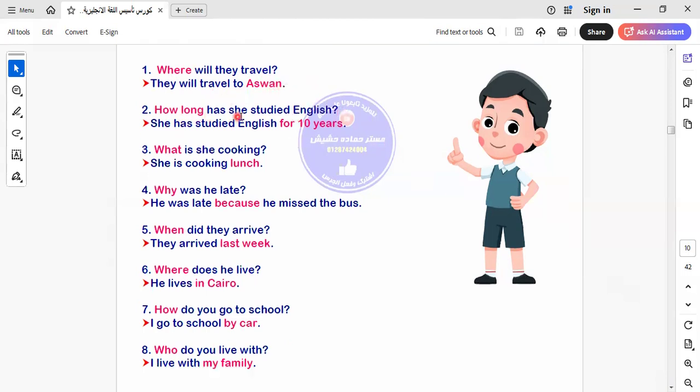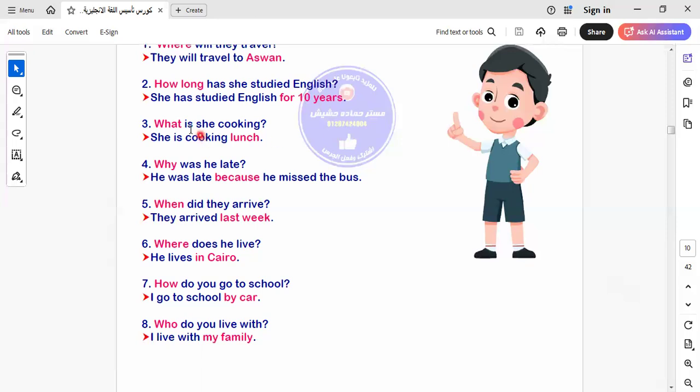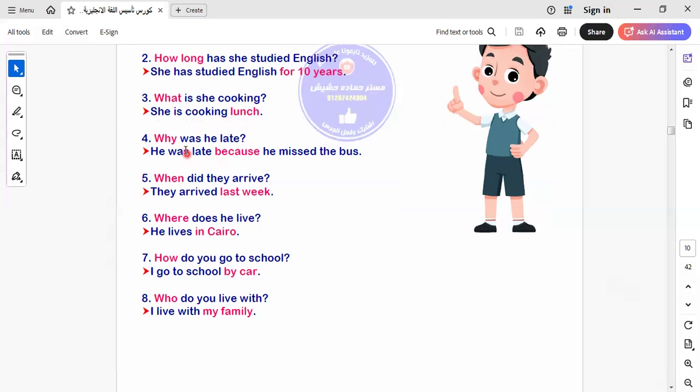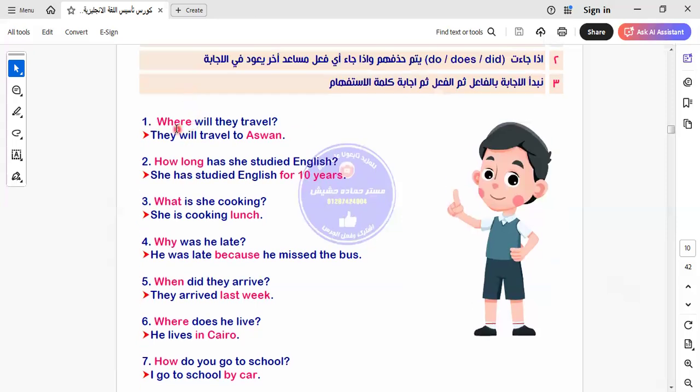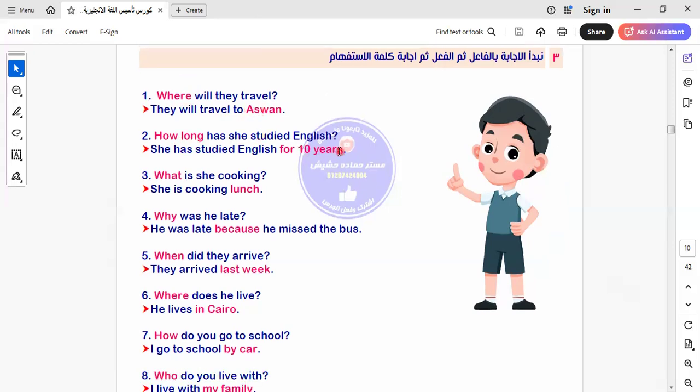Okay. How long has she studied English? So I asked the period of time. She studied English for 10 years. What is she cooking? So I asked, what is she cooking? Cooking lunch, cooking dinner. She's cooking lunch. Why? Here, why? To answer with because. So I would like to know the reason. Where? This is the place. I say Aswan here. How long? When you say for 10 years, I ask a period of time.